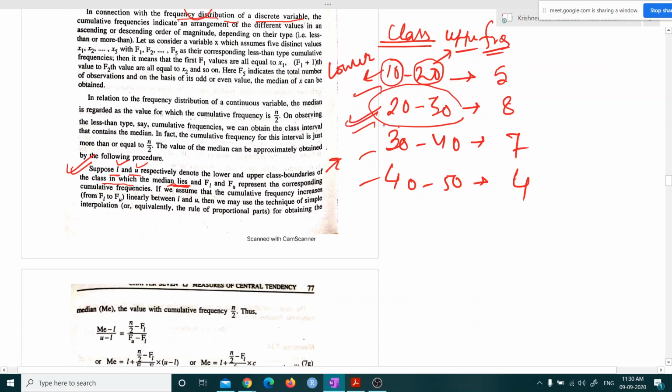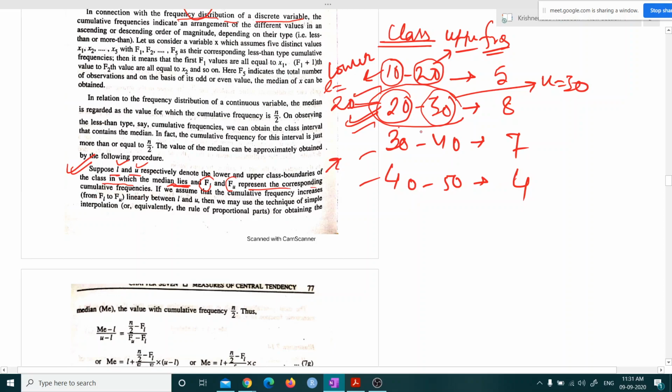Suppose for this class, small l will be 20 and u will be 30, and fl and fu represent the corresponding cumulative frequencies.